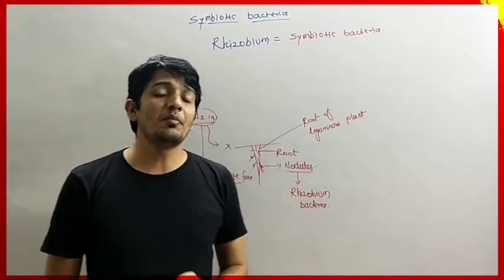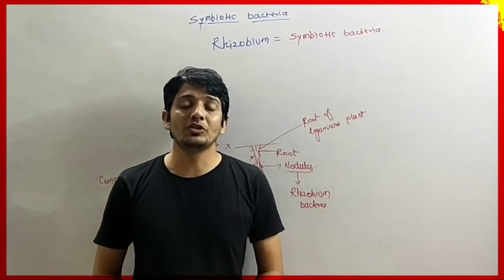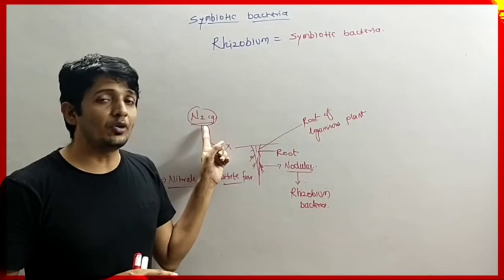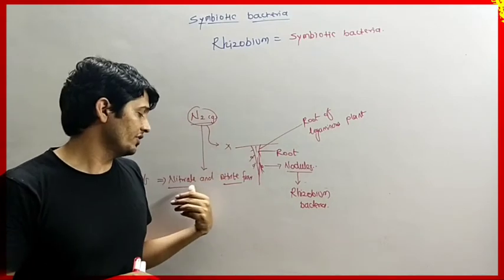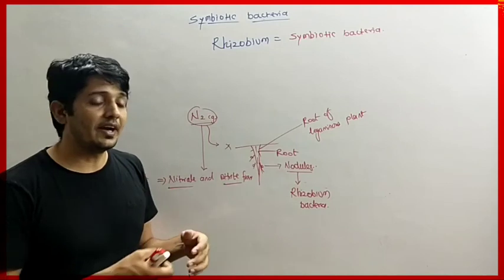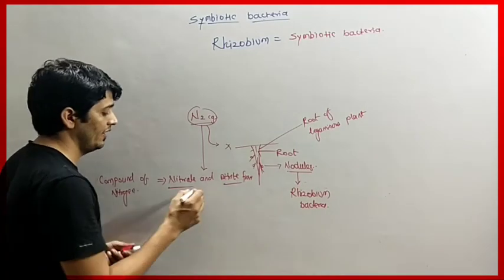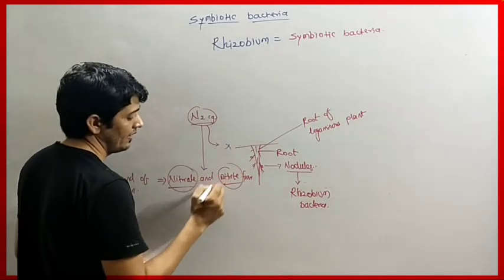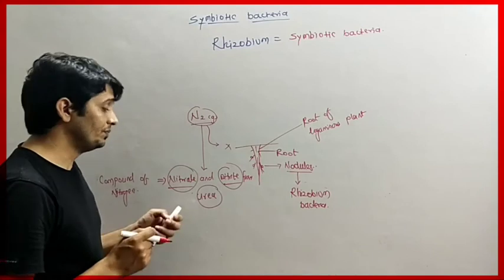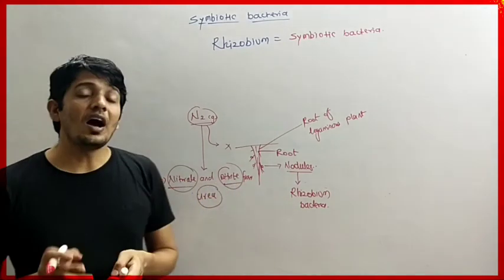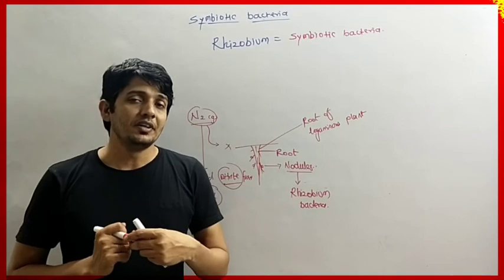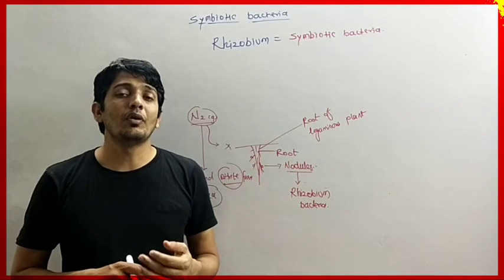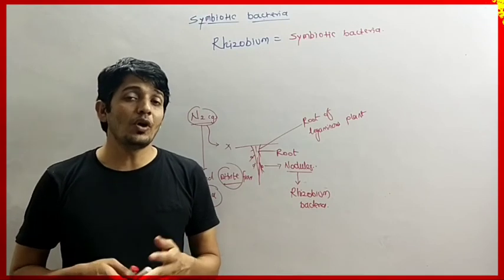Now we will understand the benefit of the Rhizobium bacteria to the plant. Rhizobium bacteria converts free nitrogen gas from the surroundings into nitrate, nitrite and urea. These nitrite, nitrate and urea are easily absorbed by the plant as well as by blue-green algae, which perform photosynthesis.